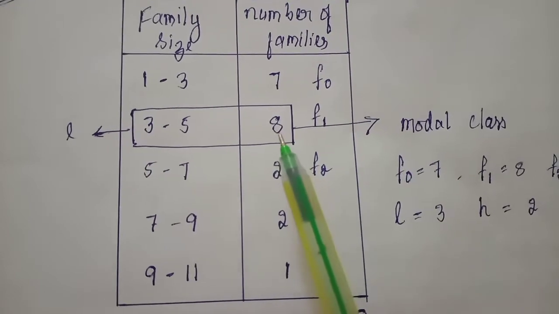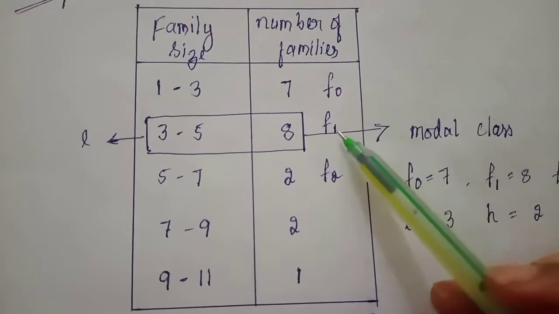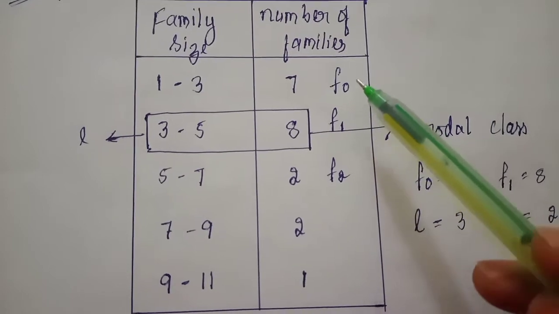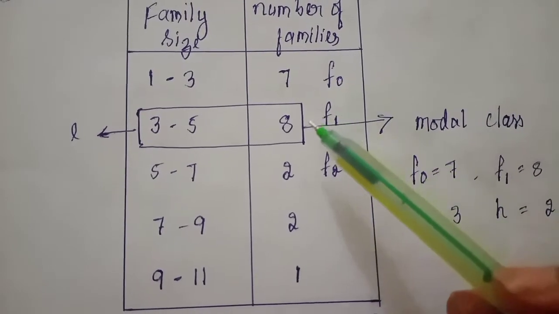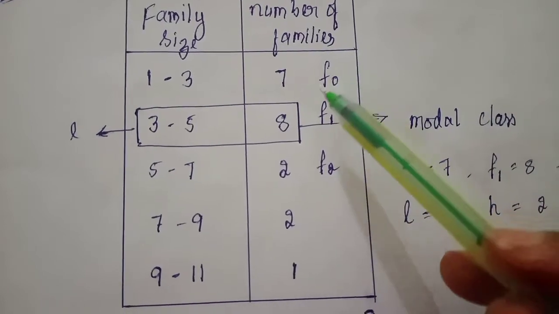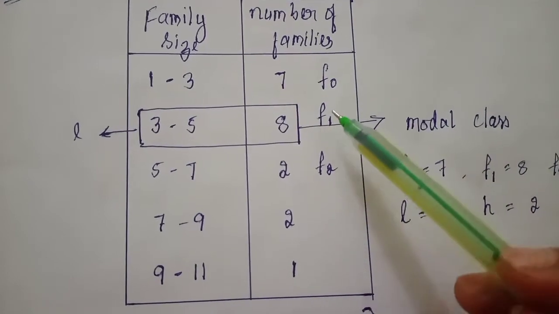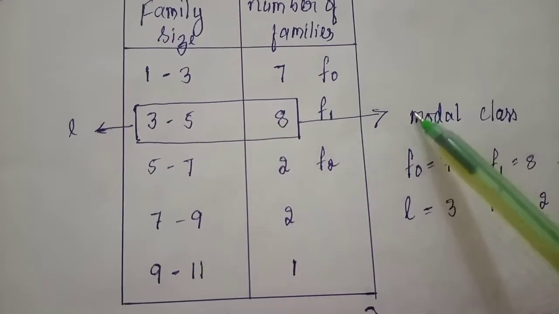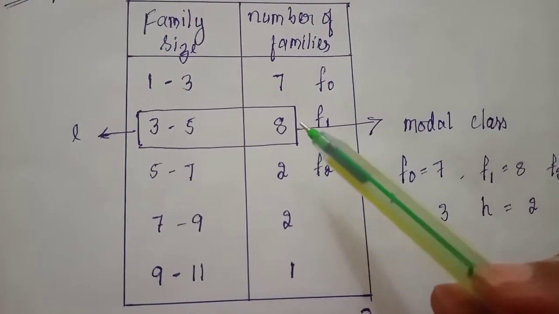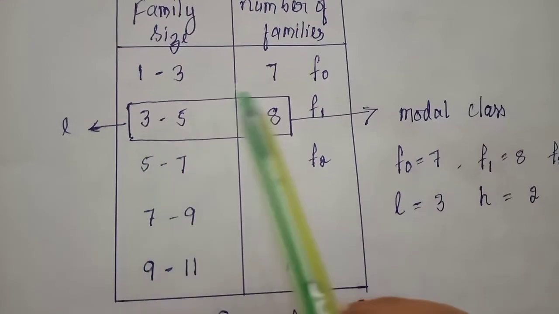Once we have the modal class, we get all the terms: f0, f1, f2, L. f0 is the frequency of the class preceding the modal class. f1 is the frequency of the modal class. f2 is the frequency of the class succeeding the modal class. And L is the lower limit of the modal class.